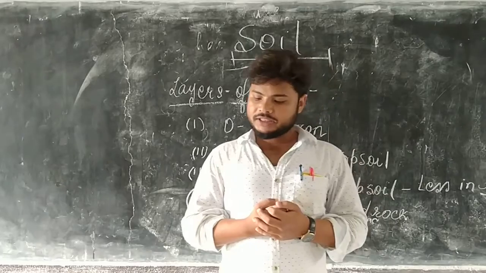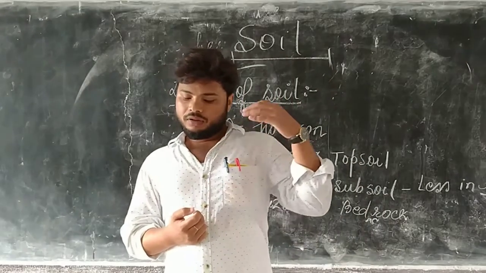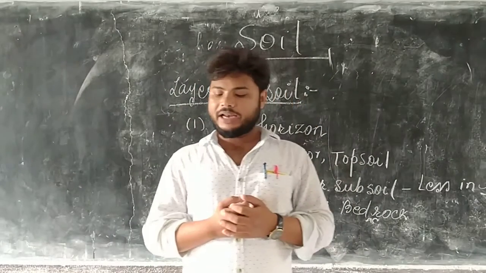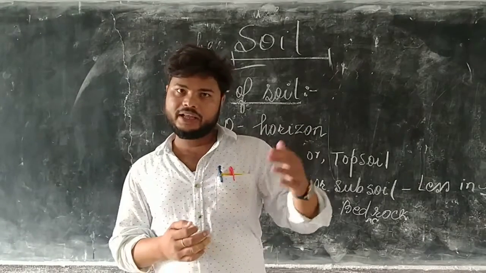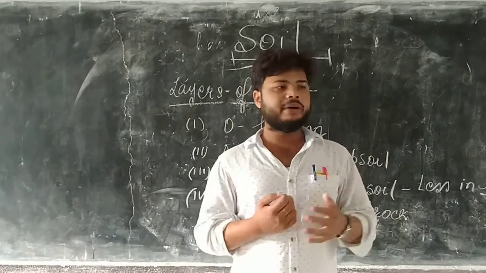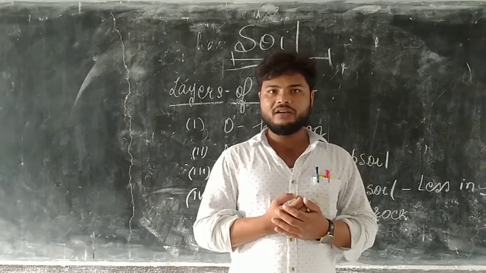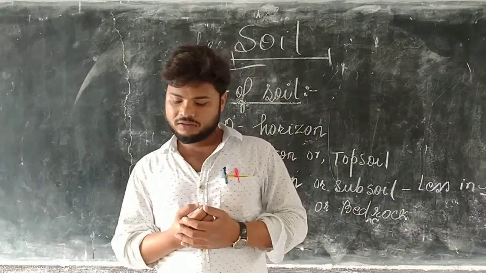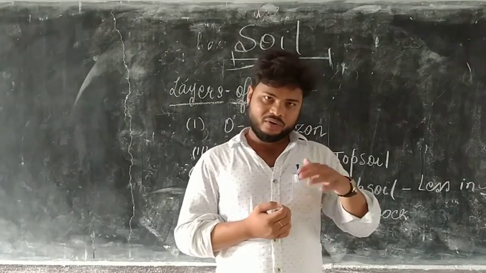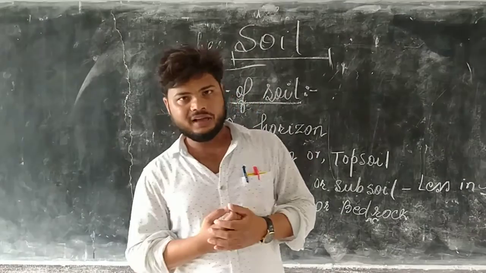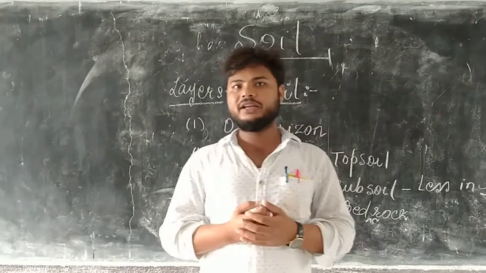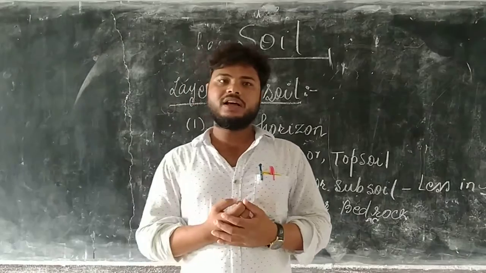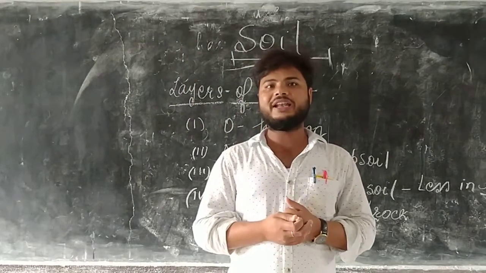This phenomenon is called soil erosion. It means the top layer of soil is carried away by agents like wind, rain, water, meaning heavy rain, and floods. All these are responsible for soil erosion.